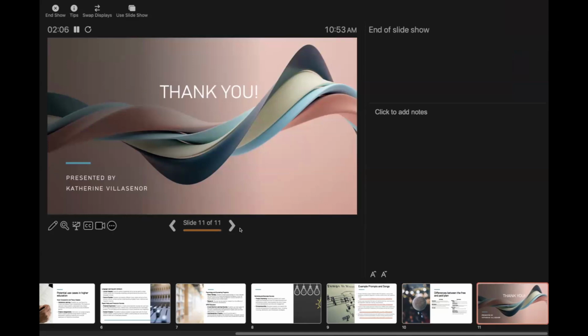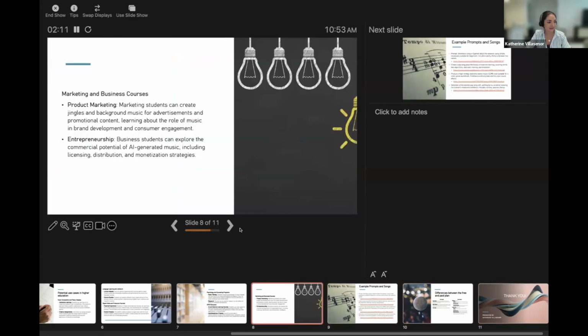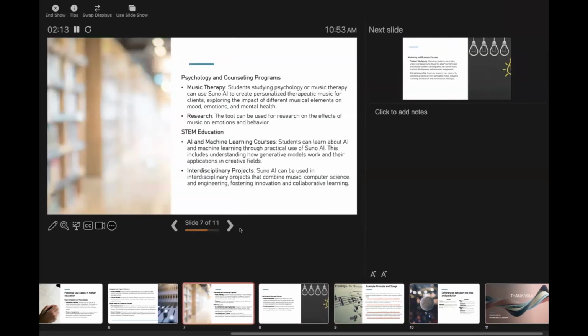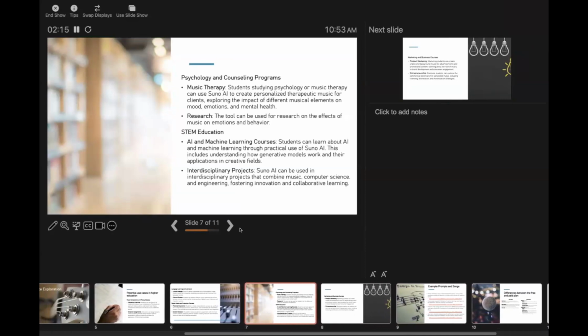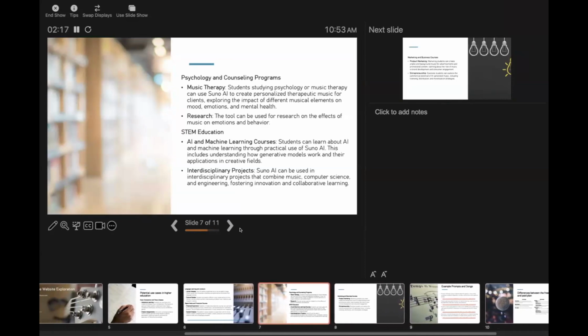Can you go back to slide number 7? Yes. So this one is very interesting, and it caught my attention about the two-term education. You say AI machine learning courses, AI machine learning through practice, use of Suno to understand how generative models work. Can you give us some examples on how to apply this to machine learning or AI, something to predict, a model? That's what you mean?